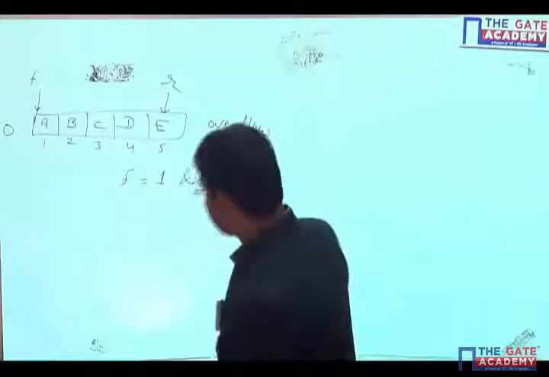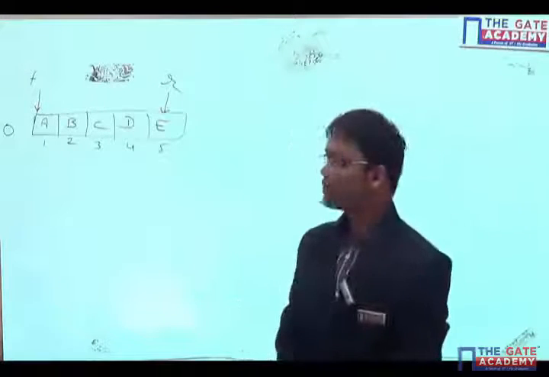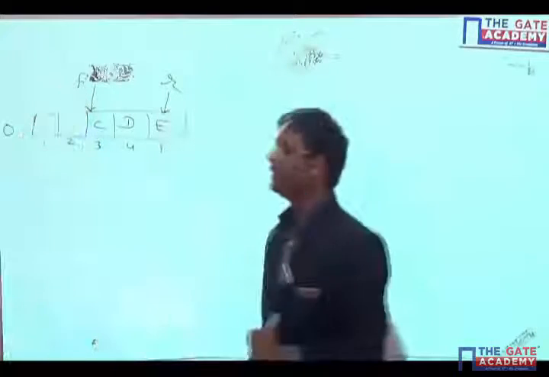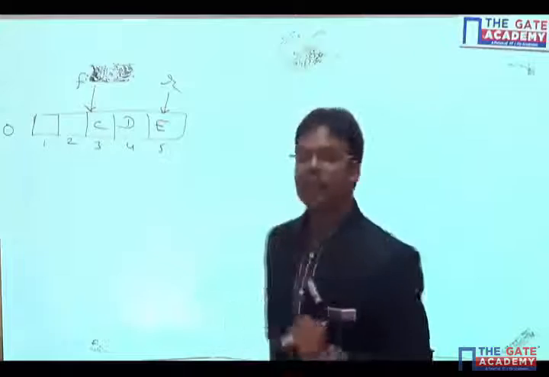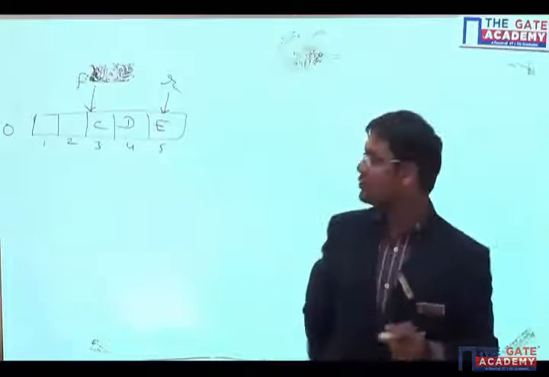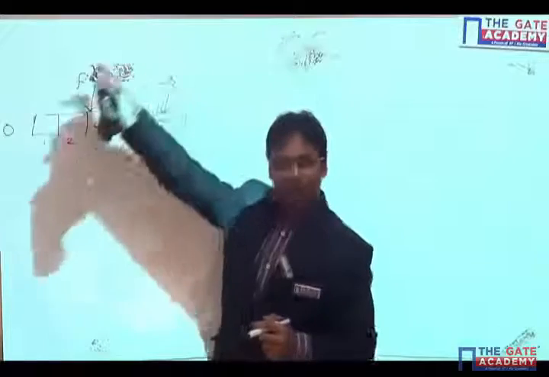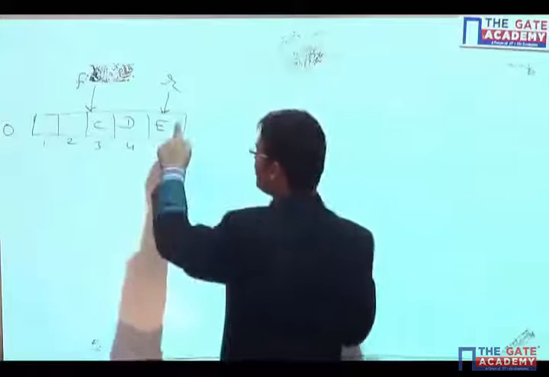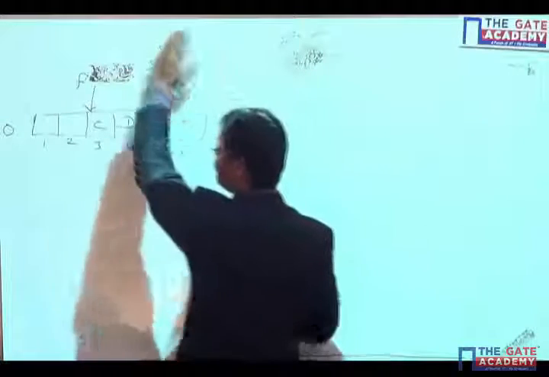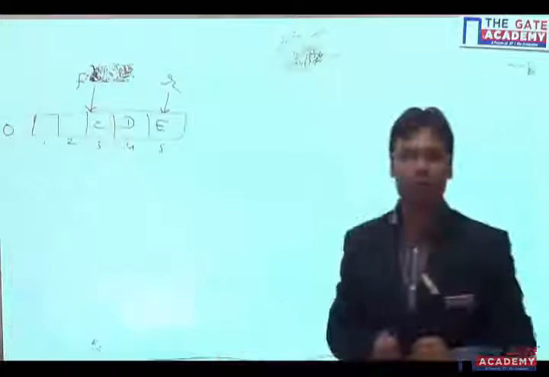Now it can be possible that I have deleted a few items from the front. Let's say I have deleted A from here and B from here. So if I have deleted items A and B, then this C will be my front. I have two spaces in this particular queue. I can utilize these two spaces if I have a circular queue. Circular queue means this rear can now move to the first index also.